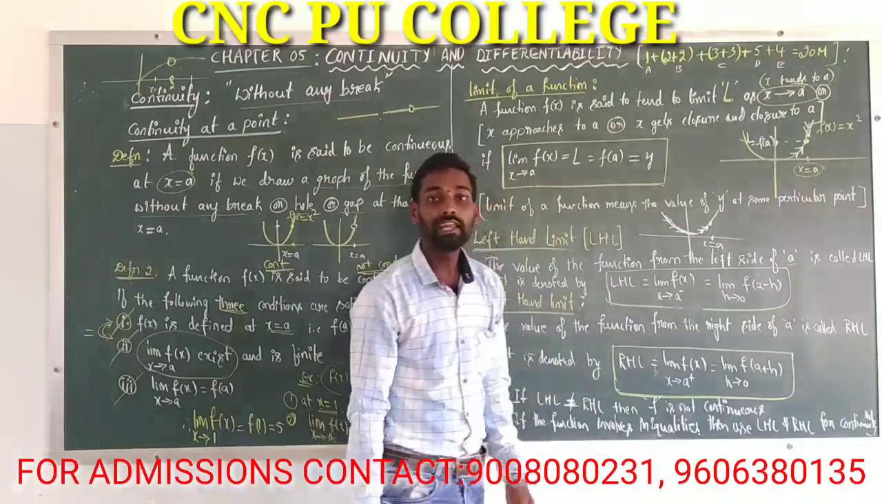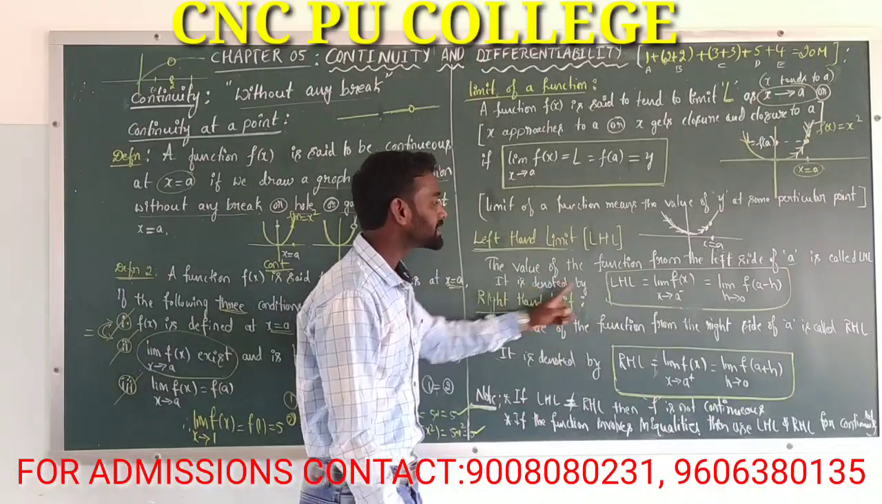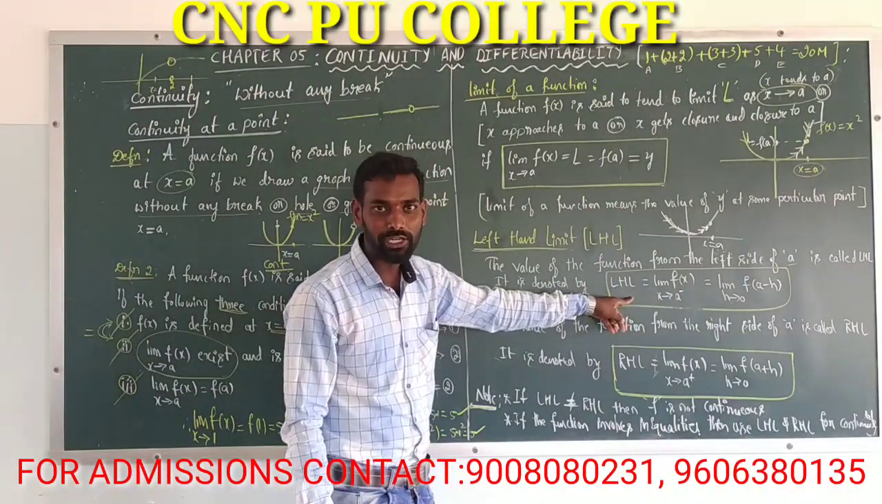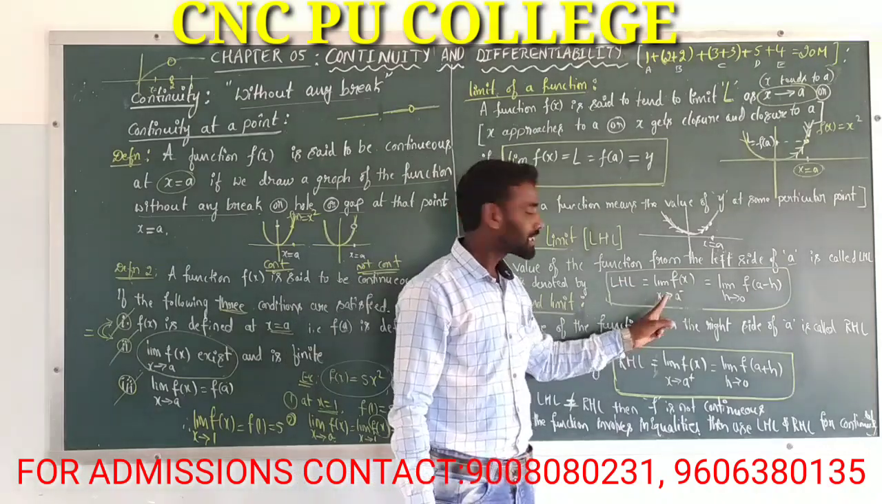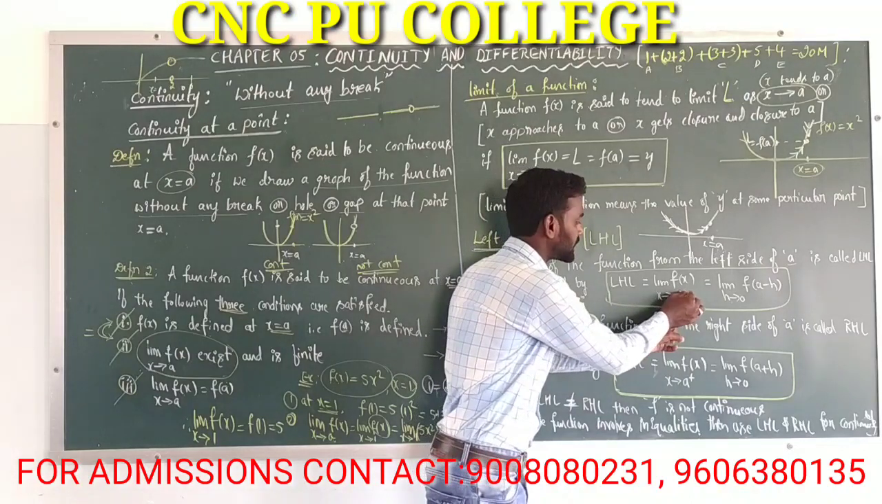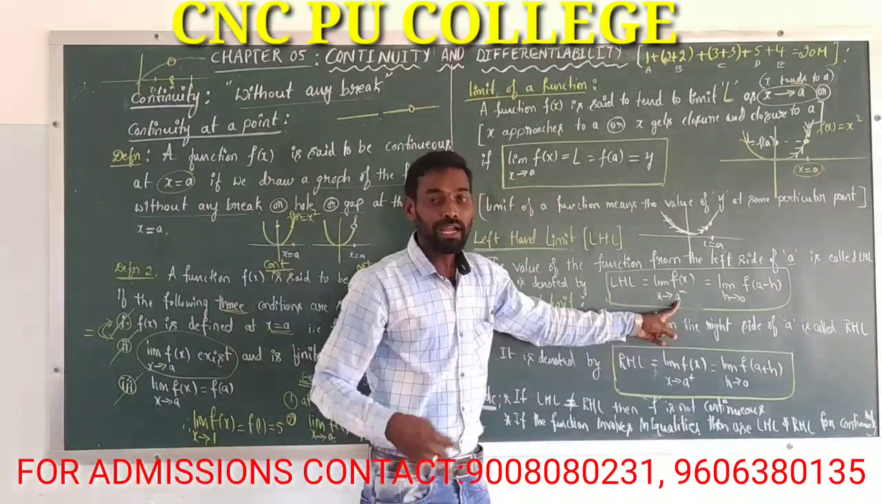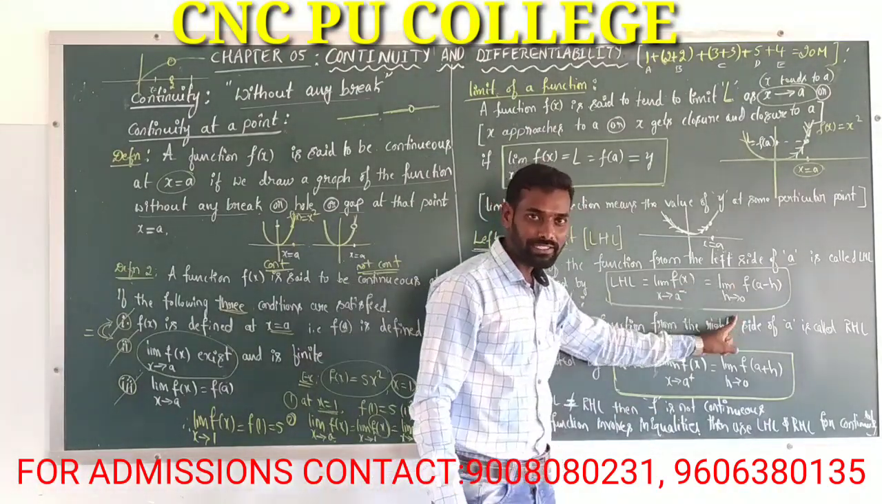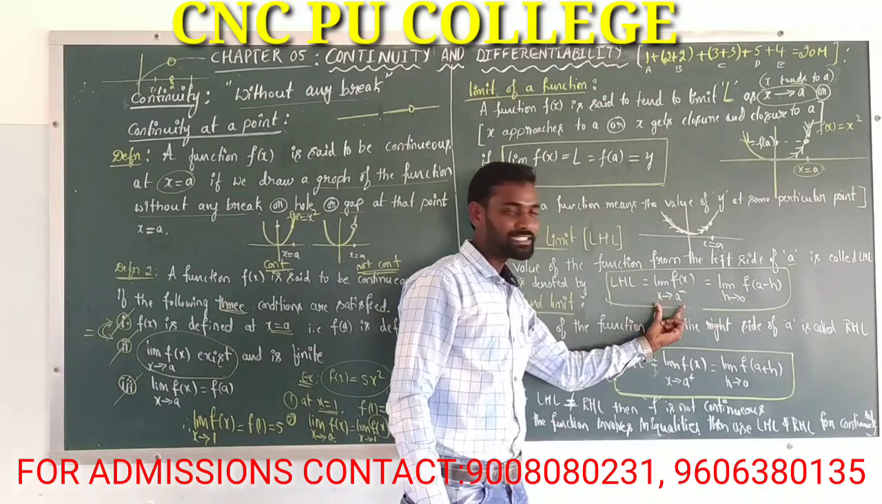The value of the function from the left side of a is called the left hand limit, and that is denoted by LHL, which is equal to the limit of f of x as x tends to a minus. Okay, and that is equal to the limit as x tends to 0. Here we are changing the limit.